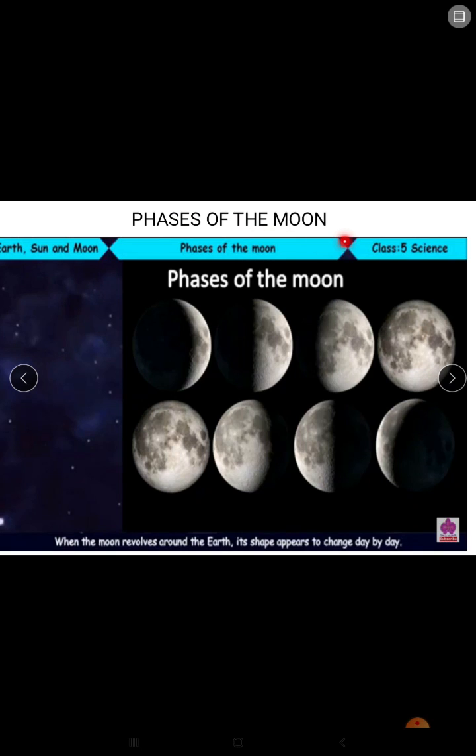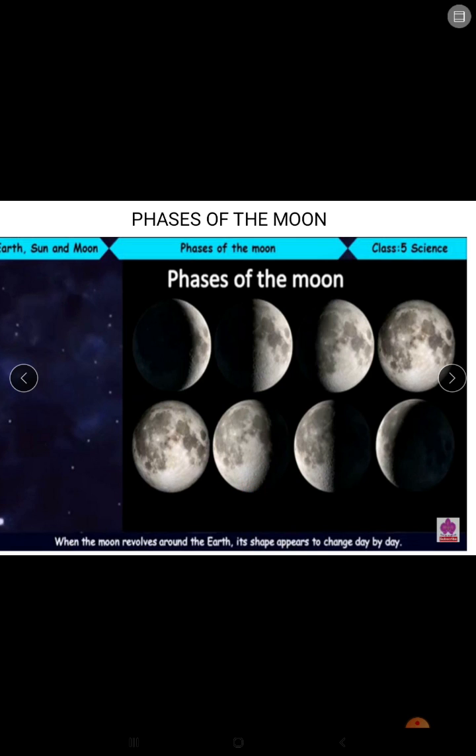Phases of the moon. So when the moon revolves around the earth, its shape appears to change day by day. Daily you would also have seen that its shape changes.